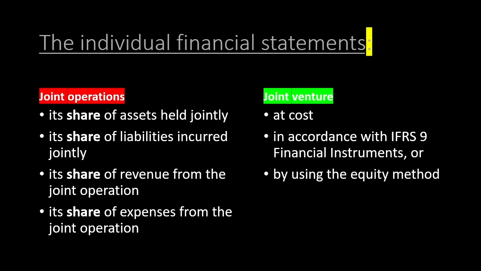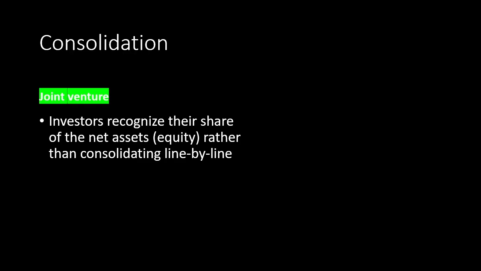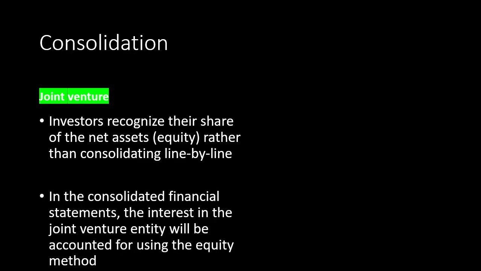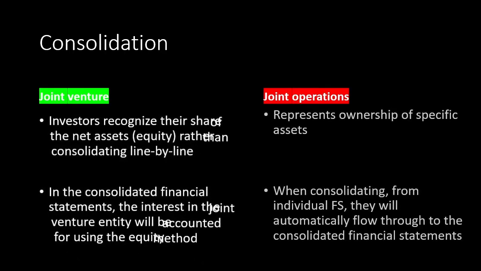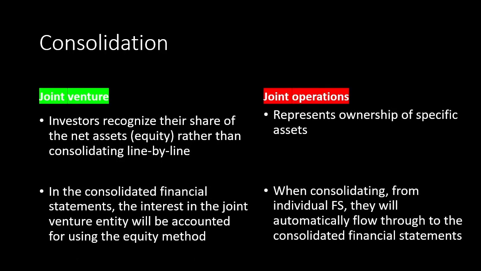As for a joint venture, in the individual financial statements, it can be recorded at cost, in accordance with IFRS 9, or by using the equity method. As for consolidation purposes, it will be recorded under the equity method. As for a joint operation and consolidation purposes, the individual financial statements will be automatically carried to the consolidated financial statements.